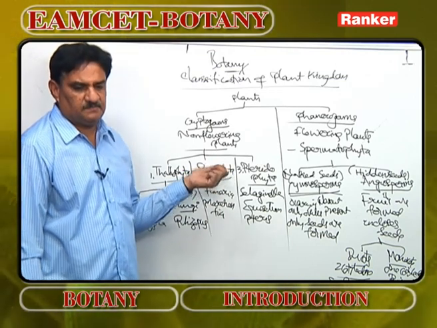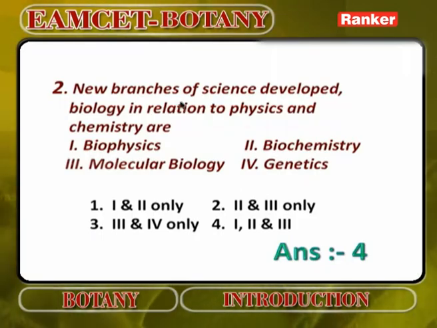Next, question number 2. New branches of science developed in biology in relation to physics and chemistry are, 4th option: 1, 2, 3. Biophysics, biochemistry, and molecular biology. Genetics deals with some other aspects, not with physics and chemistry. So after the discovery of physics and chemistry, new branches that came into existence are biophysics, biochemistry, and molecular biology.